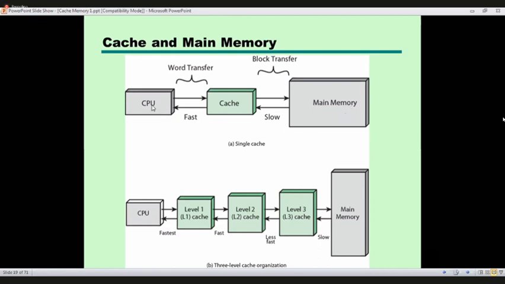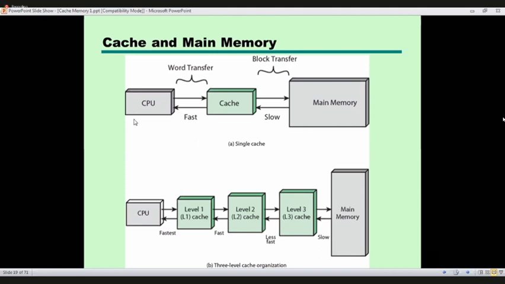Now the processor time to time reads the main memory to find a data item or instruction. This is very slow. The processing speed mainly depends on the speed of the main memory.